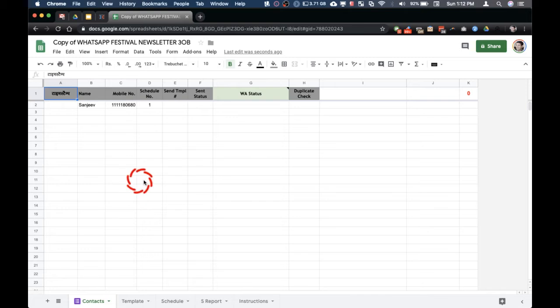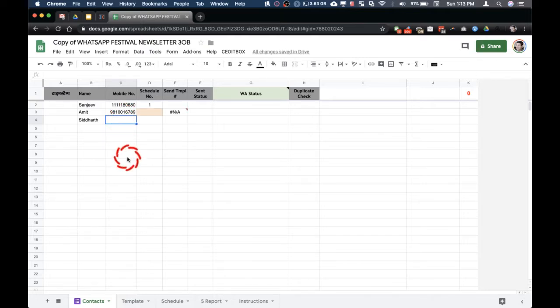So this is the very first sheet where you can add the contacts to whom you want to send the messages. You can keep adding people here manually, for example, and put in the numbers here. Again, there's a small check that we have got here to ensure that it's a 10-digit mobile number.